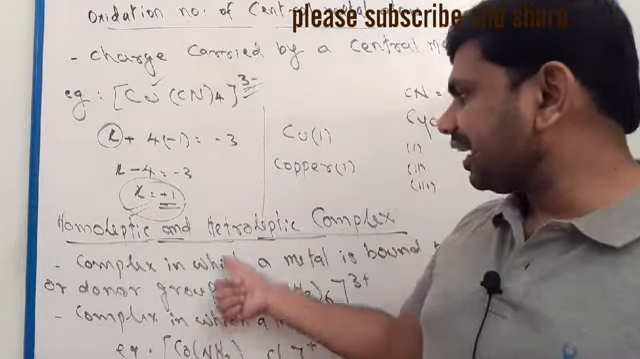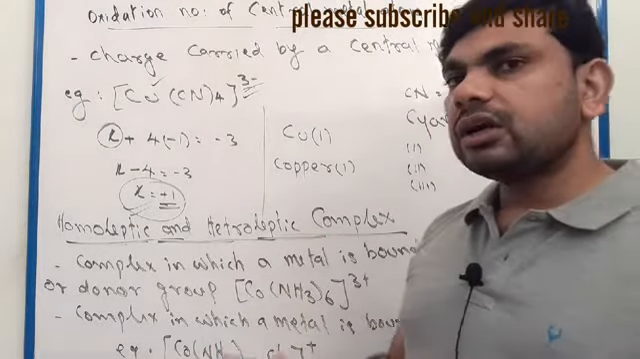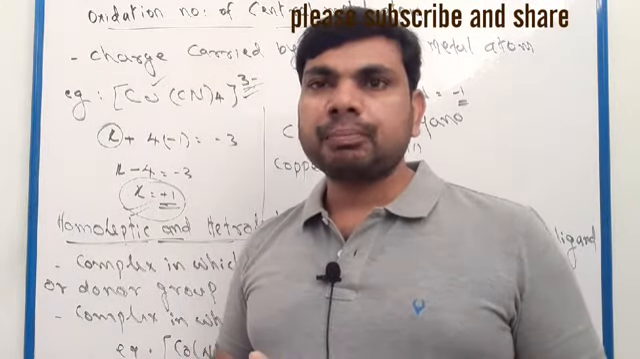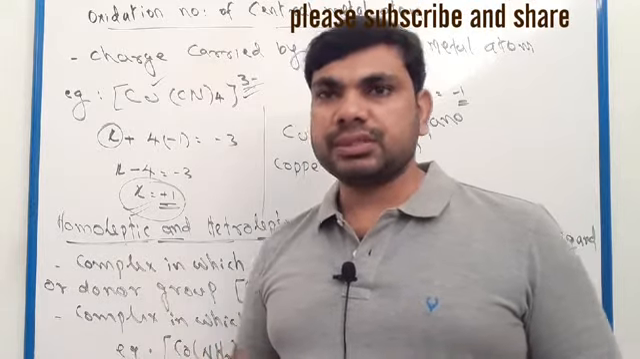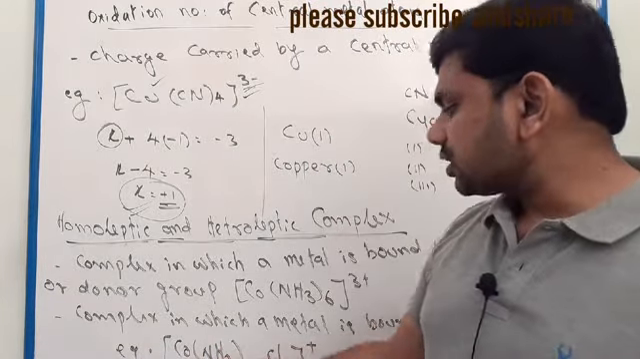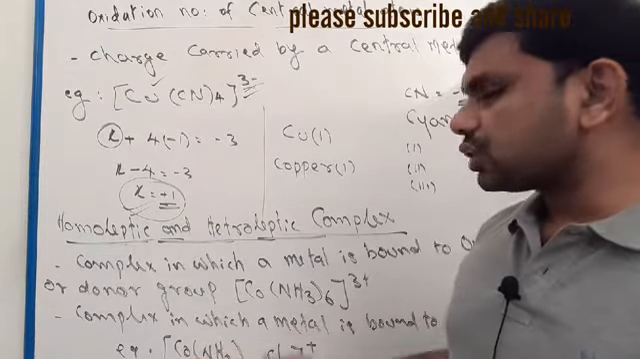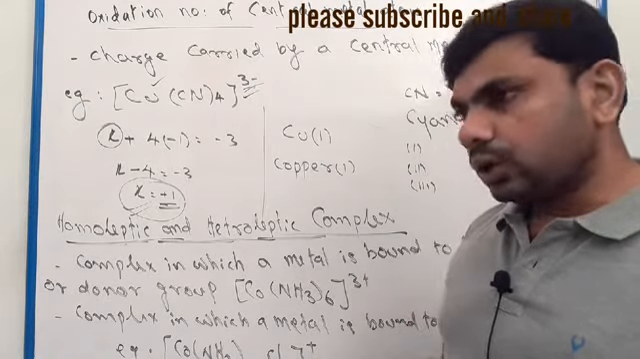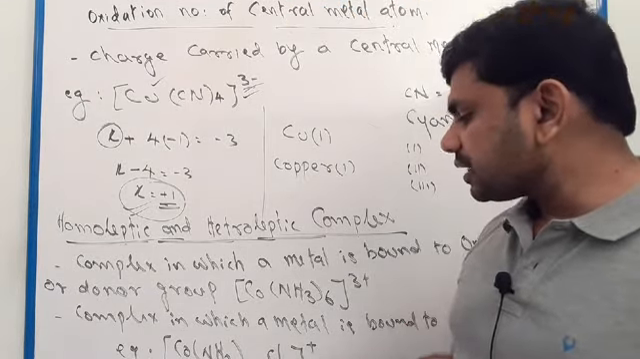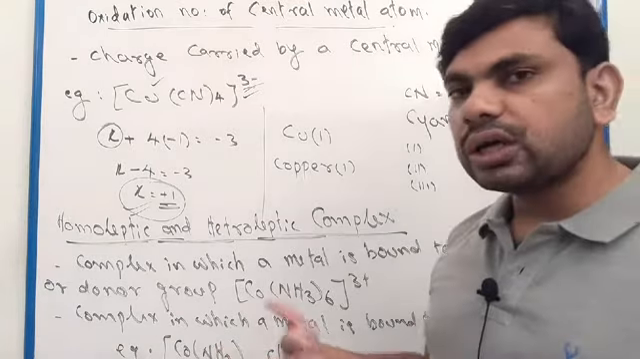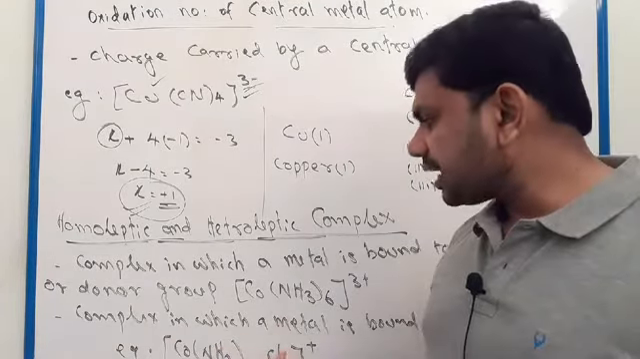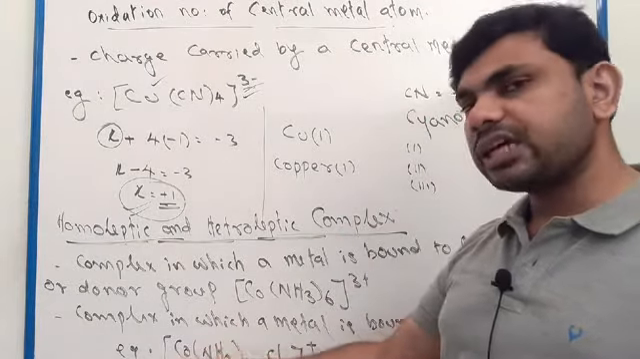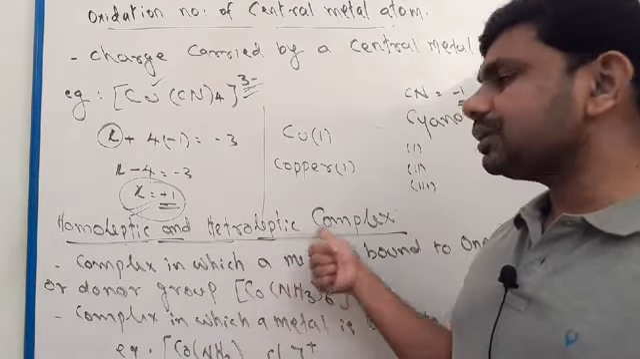Heteroleptic complex means here the central metal atom is bonded to different types of ligands, different types of donor atoms. Example here, cobalt, this coordination compound, has two different types of ligands, NH3 and chlorine. So here two different types of ligands or two different types of donor atoms. This type of coordination complex is called a heteroleptic complex.